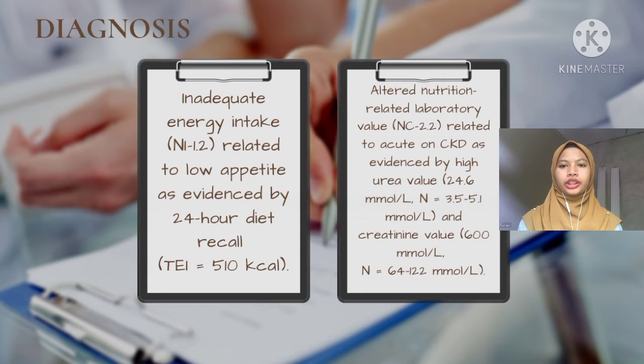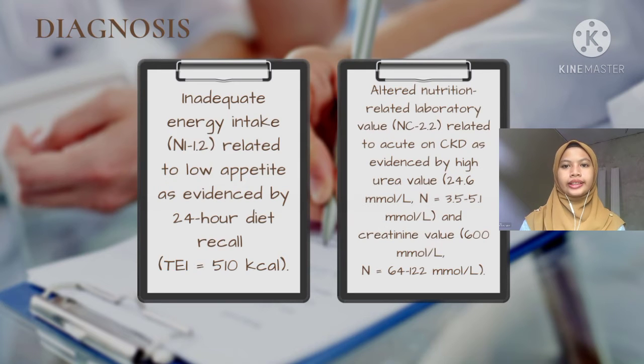As my friend mentioned before, in the nutritional assessment, we found that Puan AL's energy intake was very low, which is 510 kilocalorie, and she also reported that she had low appetite. Therefore, our first nutritional diagnosis is inadequate energy intake related to low appetite, as evidenced by 24-hour diet recall, which is 510 kilocalorie.